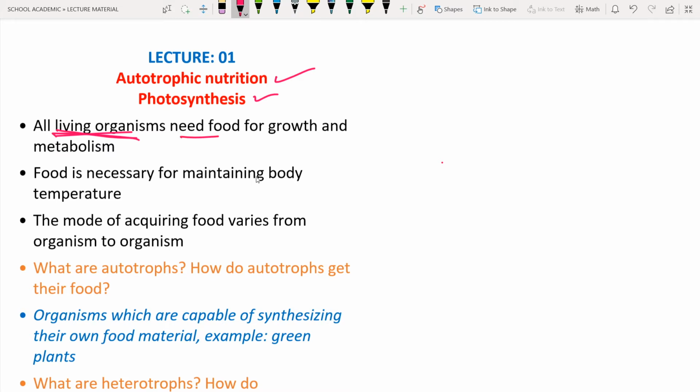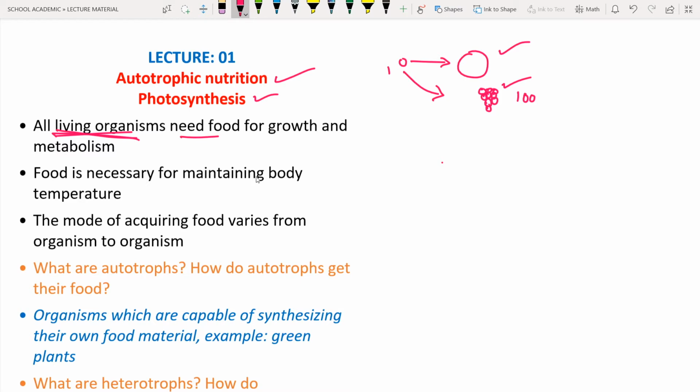So what is meant by growth? Increasing in size. Let us consider this is the cell, and if the cell is going to increase its size, it is also considered as growth. Or if the cell is increasing in number, previously there is one and after that there may be 100 cells, it is also known as growth. Here also growth and here also growth, so it can be defined in this way.